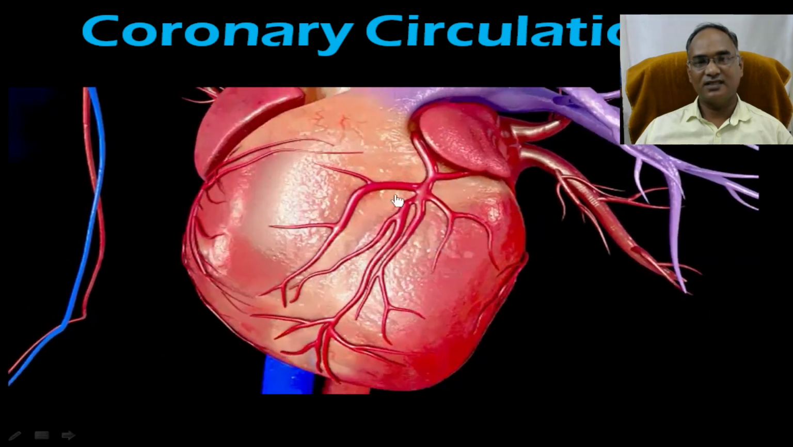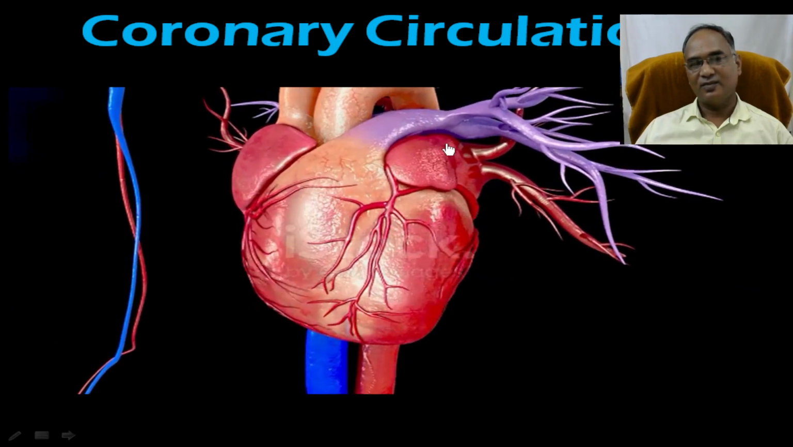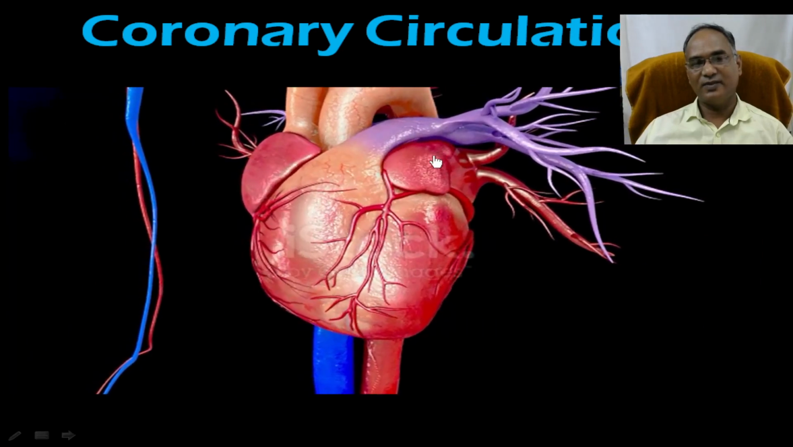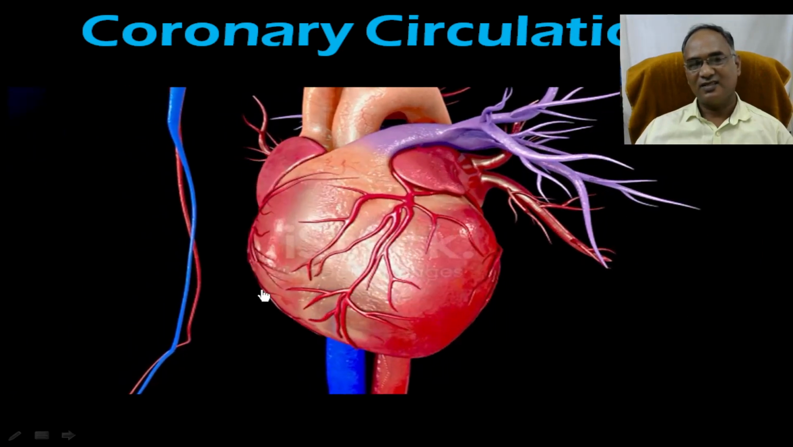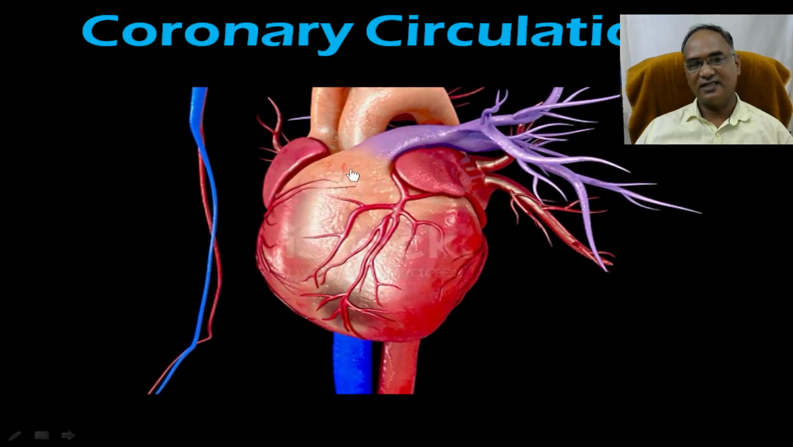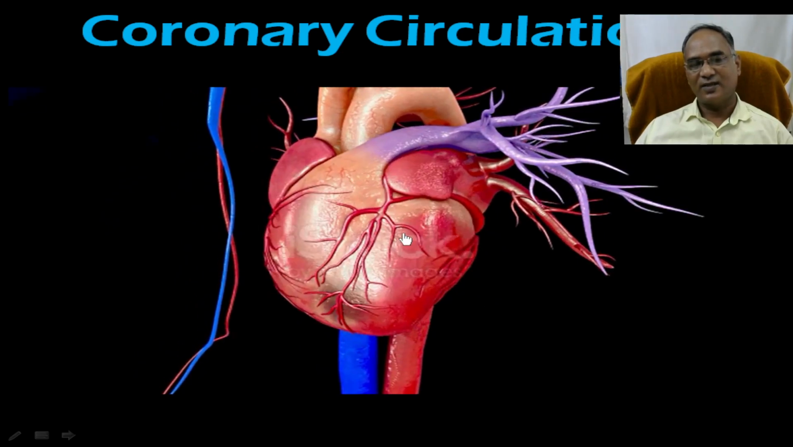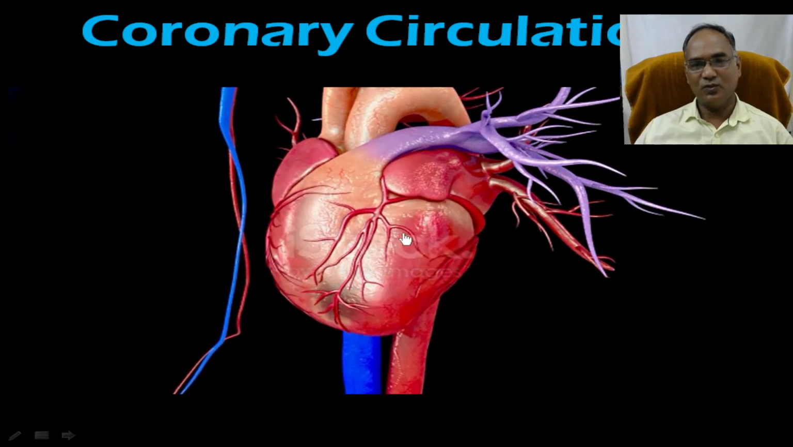So in coronary circulation, you can see this is the base of the heart. There will be capillaries, and on either side it will supply or generate new capillaries and supply some volume of oxygen-rich blood every minute.